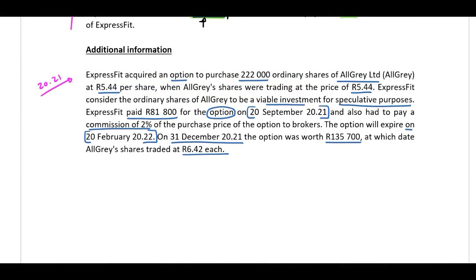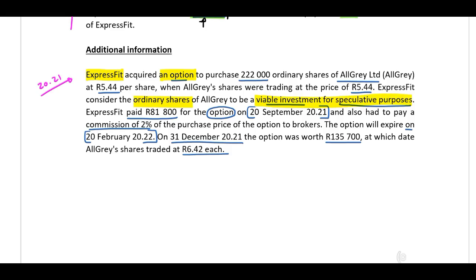Right, let's read through the scenario. ExpressFit acquired an option to purchase 222,000 ordinary shares in All Grey Limited at R5.44 per share, when All Grey's shares were trading at the price of R5.44. ExpressFit consider the ordinary shares of All Grey Limited to be a viable investment for speculative purposes.